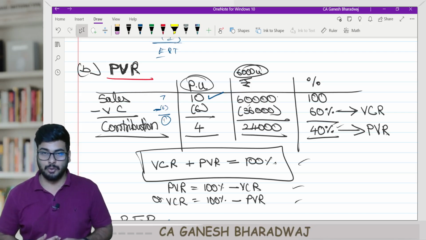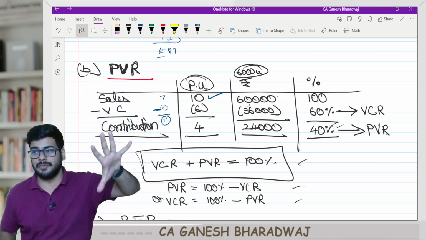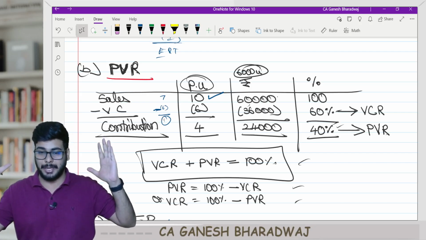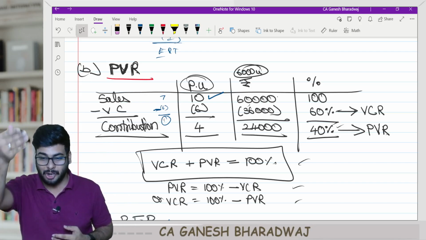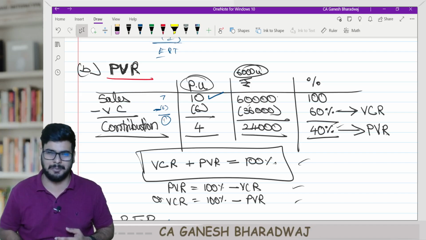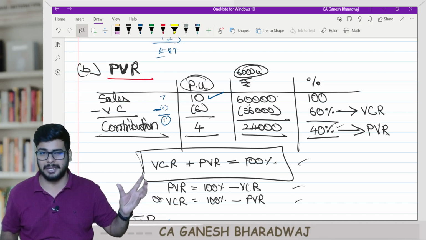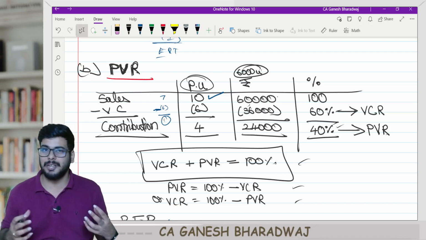Some businessmen in reality calculate the total variable cost plus total fixed cost, divided by the number of units. They arrive at the total cost per unit. From that, they add a margin, like the cost sheet we were doing, total cost per unit plus margin. Yes, that is one way of arriving at your profit, but I would say a very good businessman would not do that.